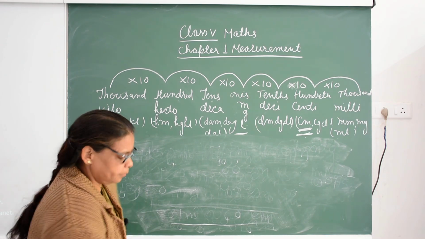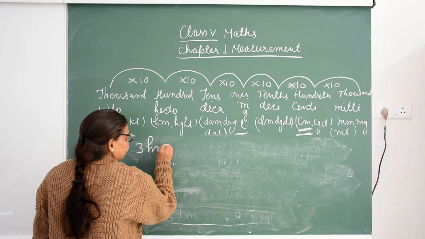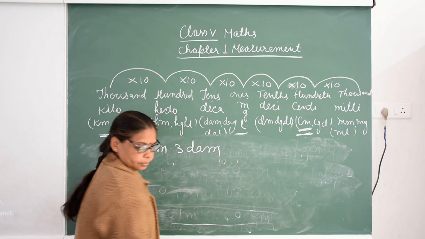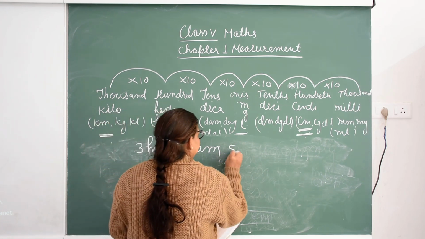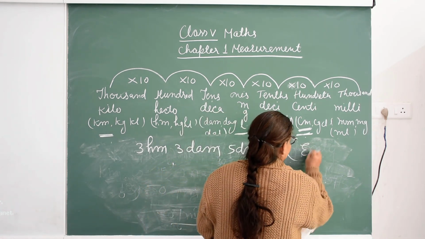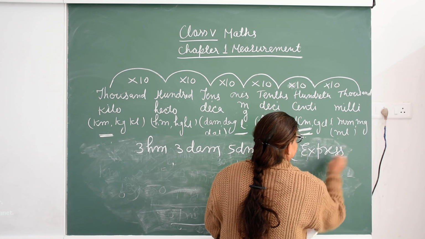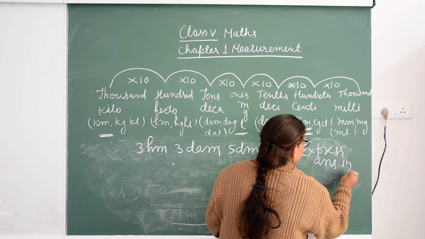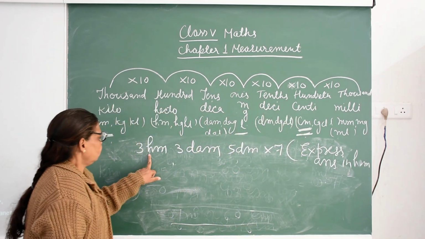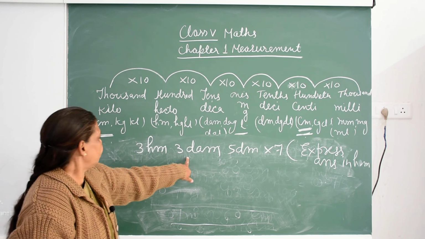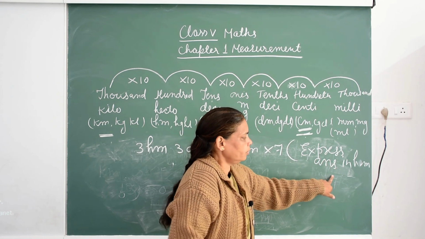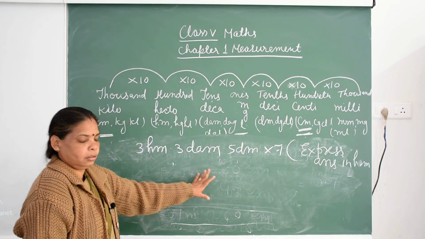How you do the multiply? 3 hectometer, 3 decameter and 5 decimeter. Multiply by 7. Express answer in hectometer. So children, 3 hectometer, 3 decameter and 5 decimeter multiply by 7. Express answer in hectometer. इसका आंसर आपको हेक्टोमीटर में फाइंड करना है.